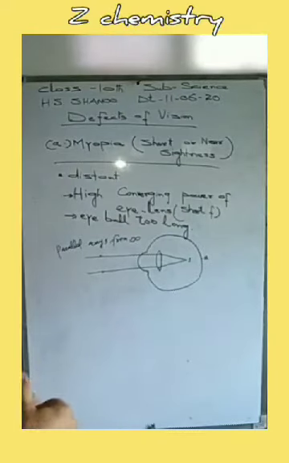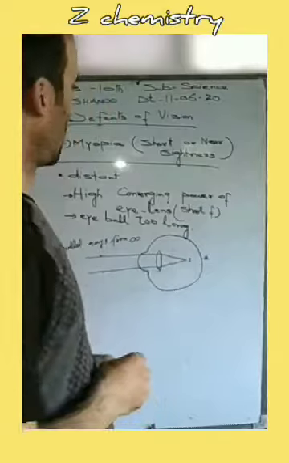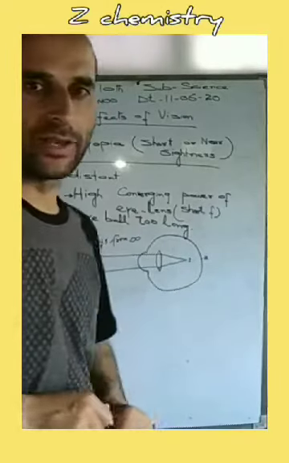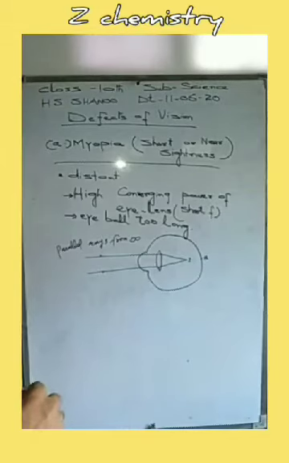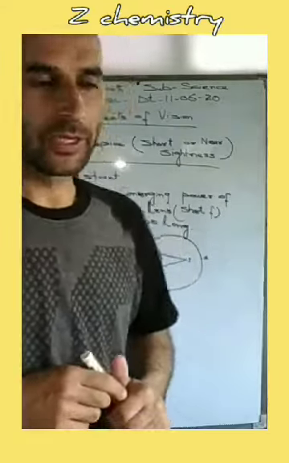Today we are going to discuss the defects of vision, or we can state certain malfunctions of sight, and we are going to discuss what the causes of these defects are and how these defects can be corrected. Let's start with our topic.